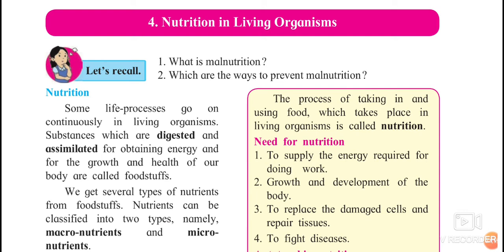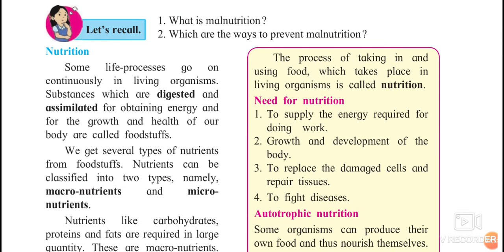Now, nutrient types we know. Yes, they are minerals, carbohydrates, fats, vitamins, proteins, etc. Nutrients can be classified into two main types. The first one is macro. Macro means in large quantity and micro means small quantity. So nutrients are of two types: macronutrients and micronutrients.